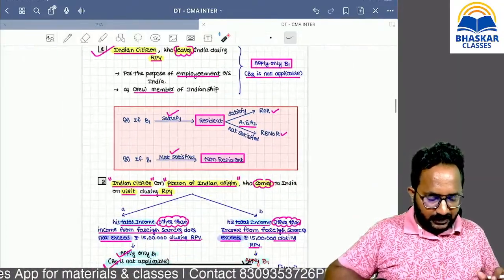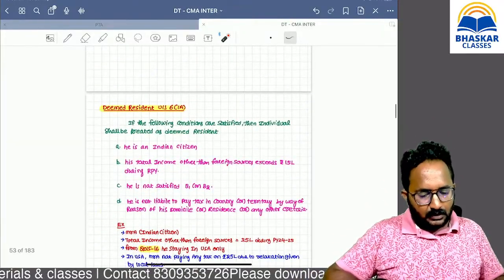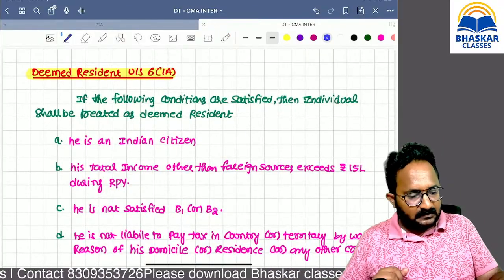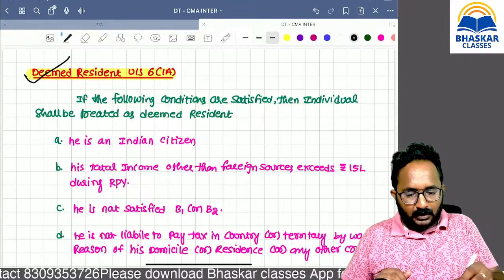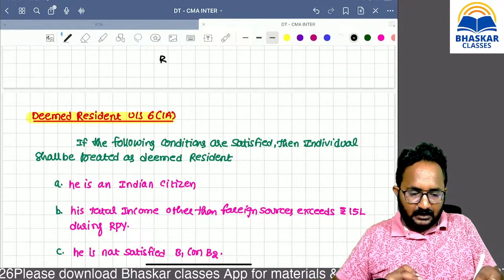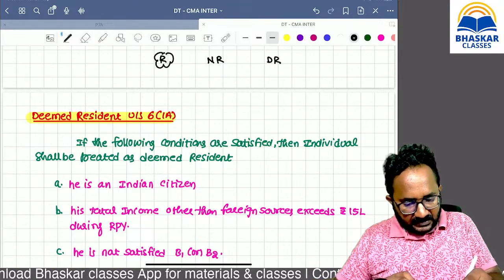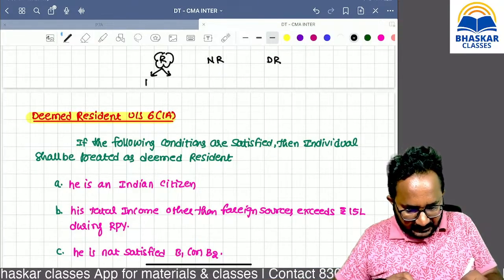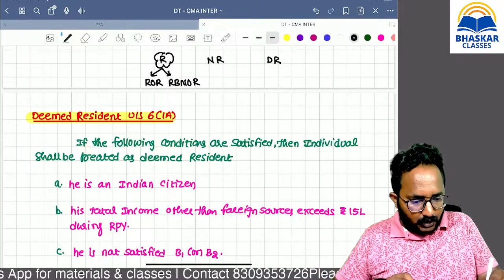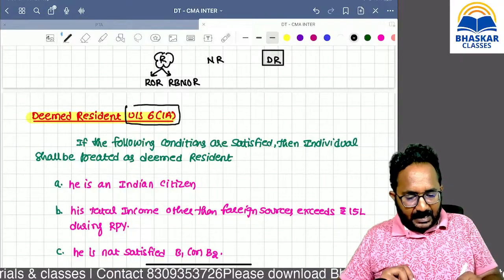Now, please open these things. Next I want to tell you some more concepts. Deemed resident is one concept. Listen carefully. I'm expecting this concept in an upcoming examination. If you want to verify the residential status of an individual, you will get an answer as resident or non-resident or deemed resident. If you got an answer as resident, definitely you have to classify that residential status into resident and ordinary resident, or resident but not ordinary. Now, what do you mean by deemed resident? Deemed resident is covered in Section 6, sub-section 1A.